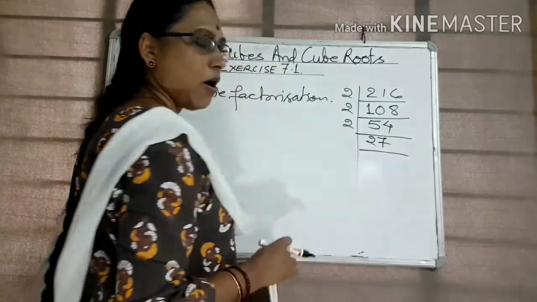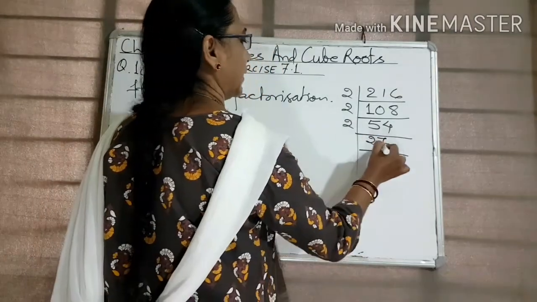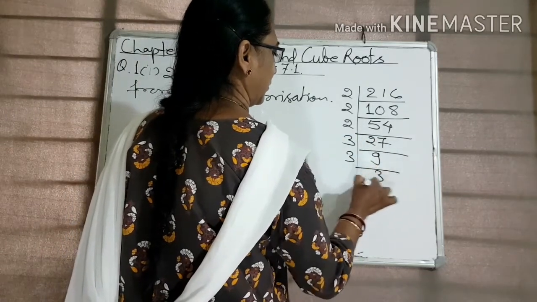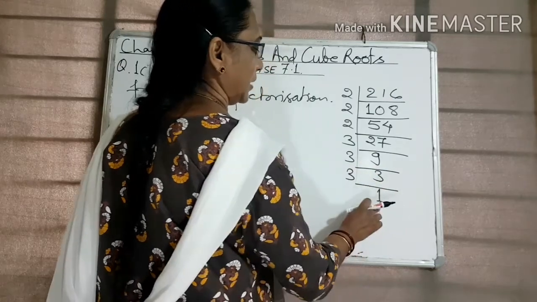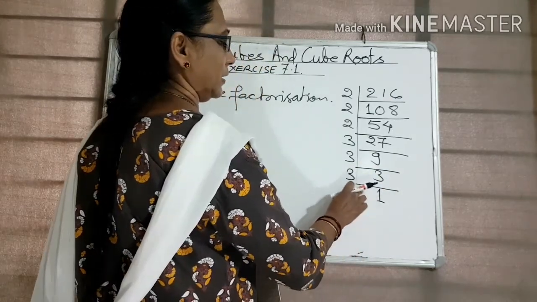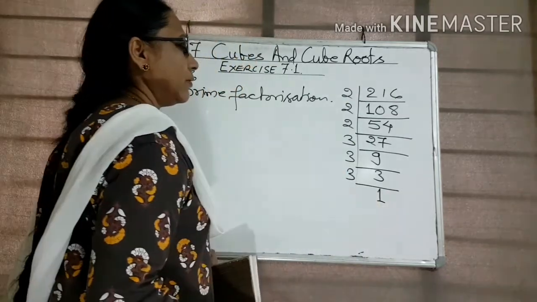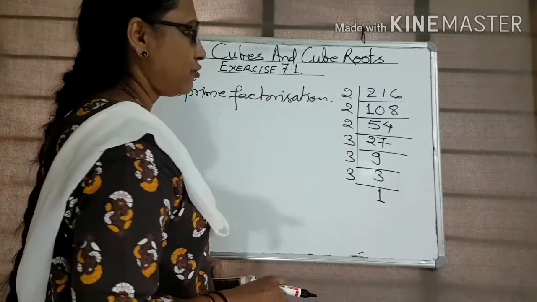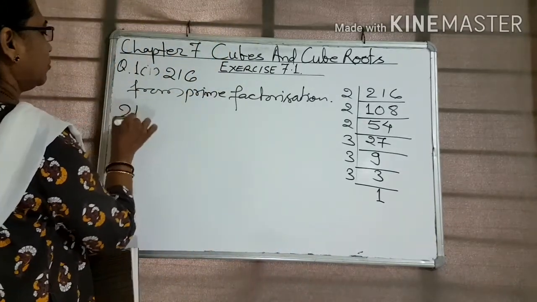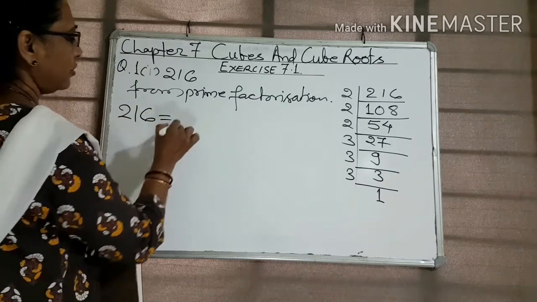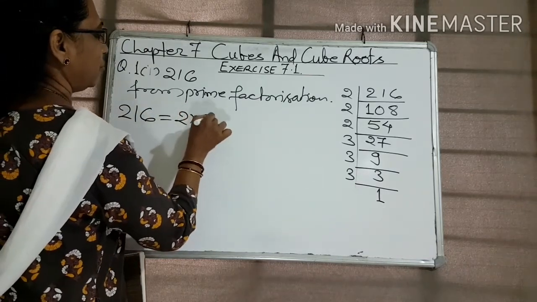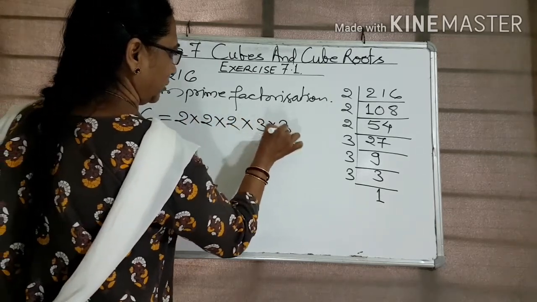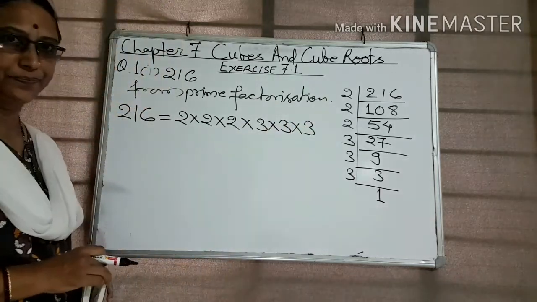Now it becomes an odd number, so we divide it by 3. 3 nines are 27, 3 threes are 9, 3 ones are 3. The factorization is complete when we reach the number 1. 1 is a factor of all numbers. So here we write 216 in the form of factors: 2 into 2 into 2, 3 times 2, and 3 into 3 into 3, 3 times 3.